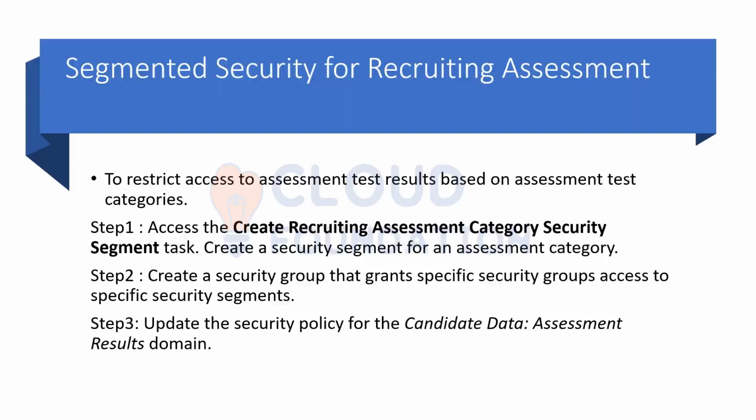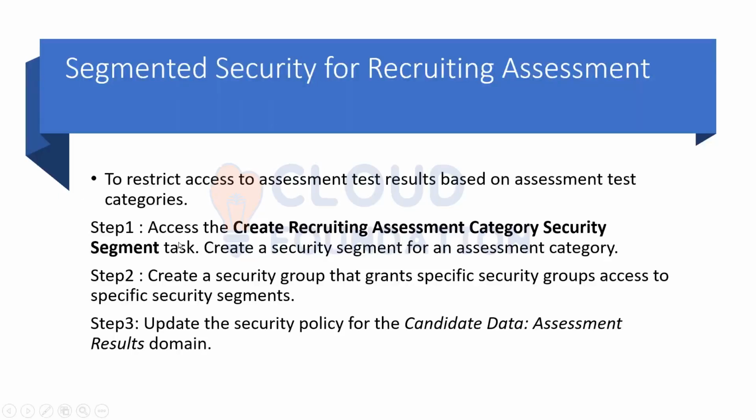But over here, we will create segments based on recruiting categories, that is assessment test categories. The various categories are whether the test is behavior, aptitude, or quantitative. These are the categories.